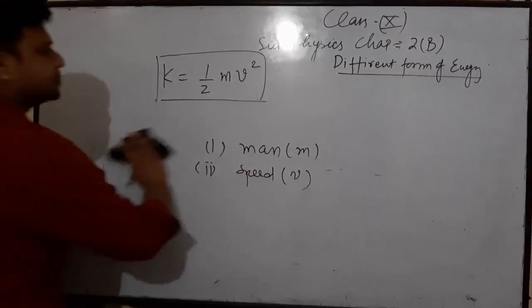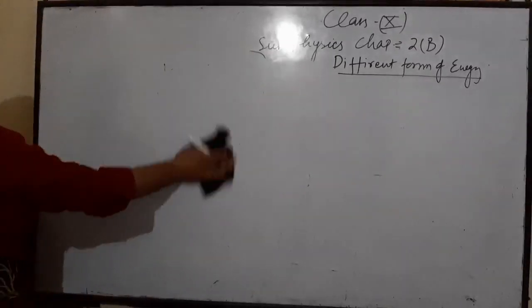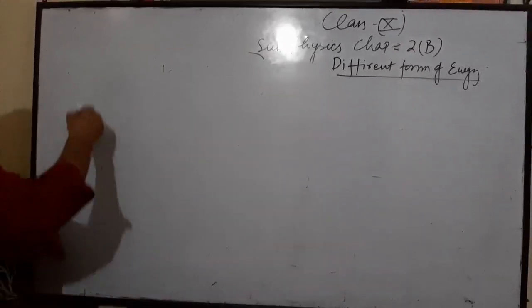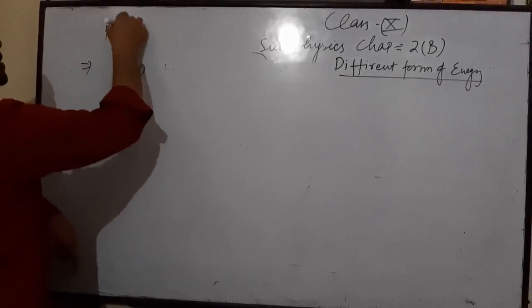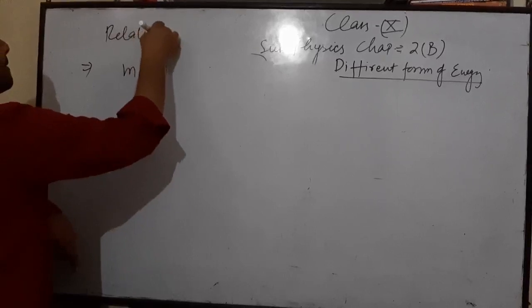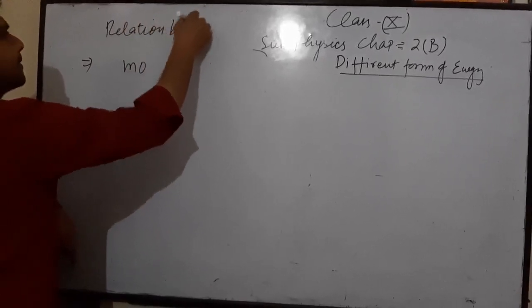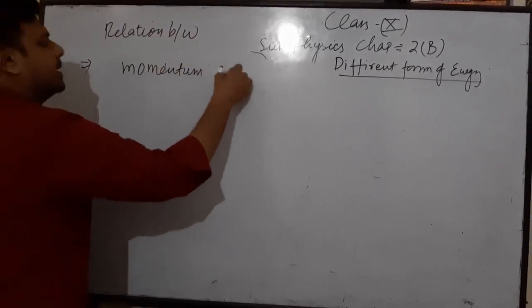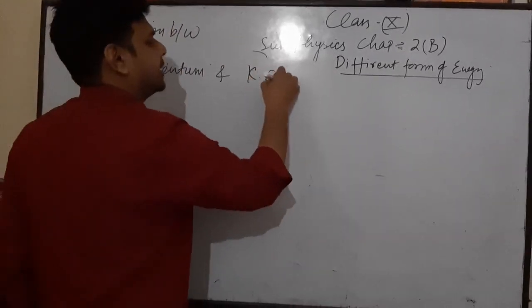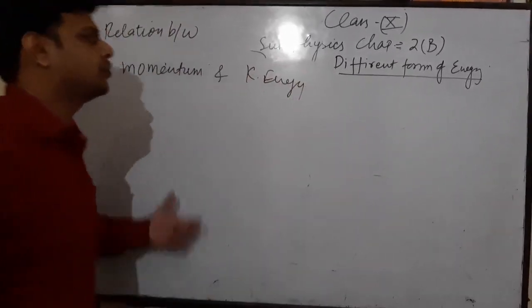Now, the relation between momentum and kinetic energy. So what is momentum?